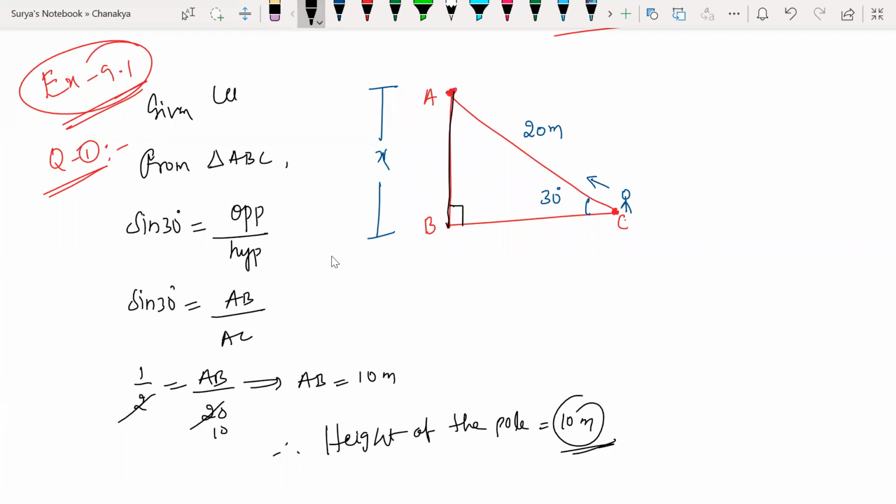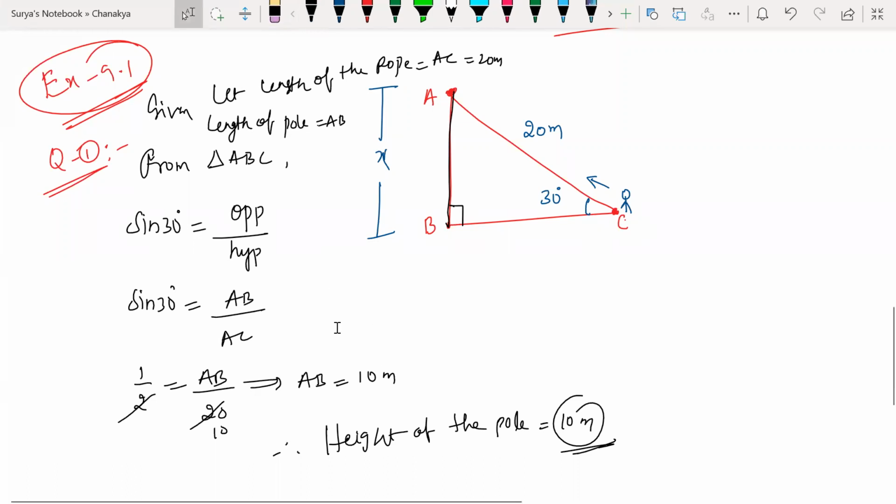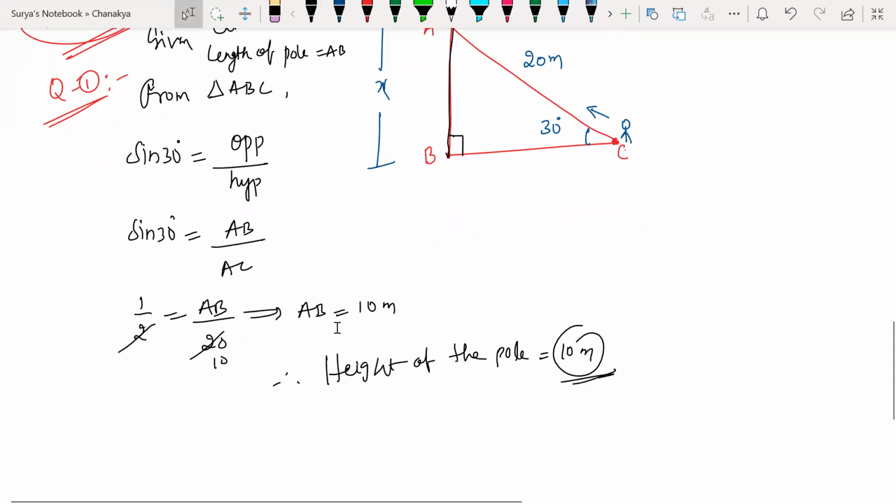So you write, let length of rope. Length of the rope is equal to AC, which is given 20 meters, and length of the pole is equal to AB. All right. So if I write like this, I can just find it out easily. Any doubts here? Any doubts? No, sir, don't have it.